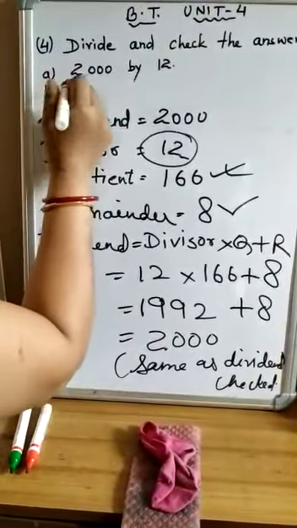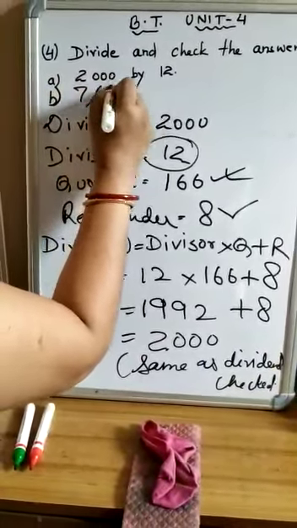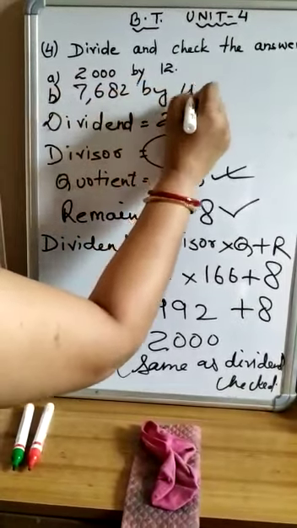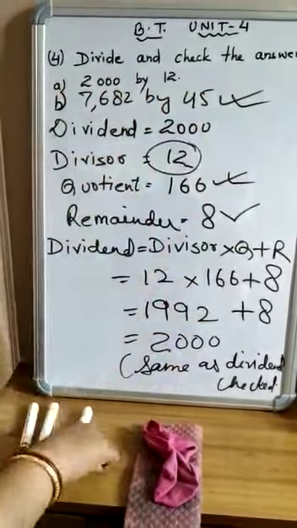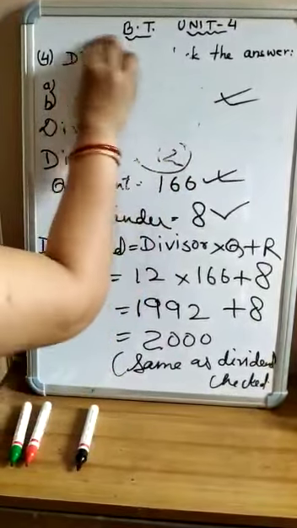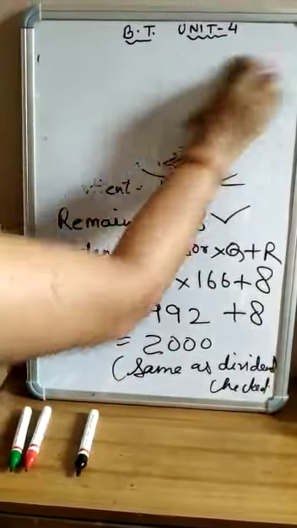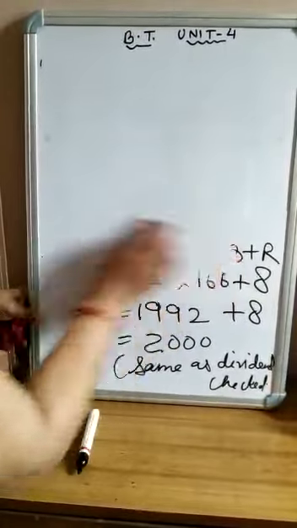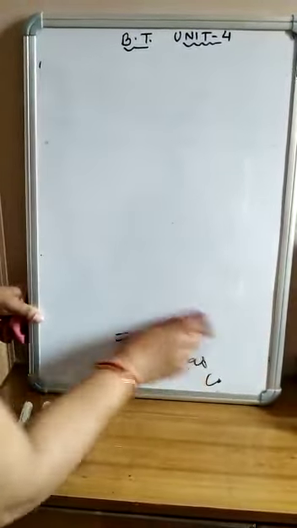Question number B is 7682 by 45. So you have to do it by your own effort. Now let us discuss the next question. Question number 5. It is very important. Answer, please pay attention.